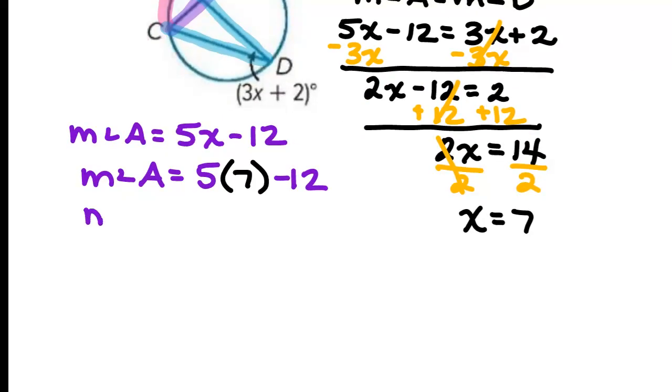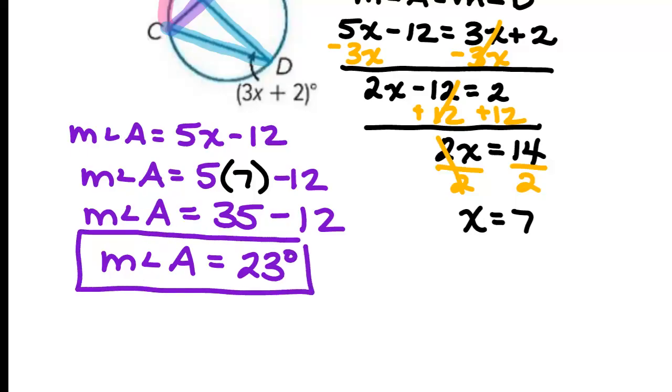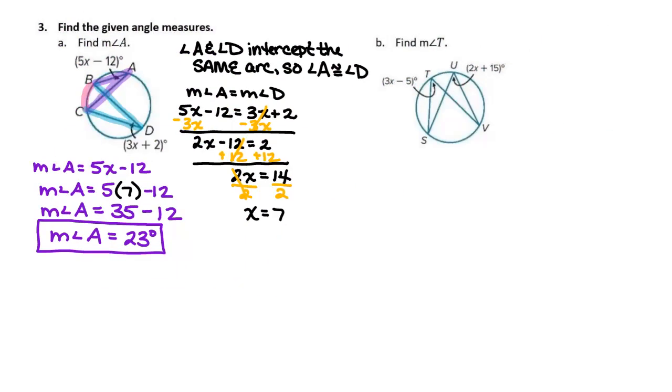What is 5 times 7? 35. So we have 35 minus 12. So how big is angle A? 23 degrees. This is an angle, so I'm going to put degrees with my answer.